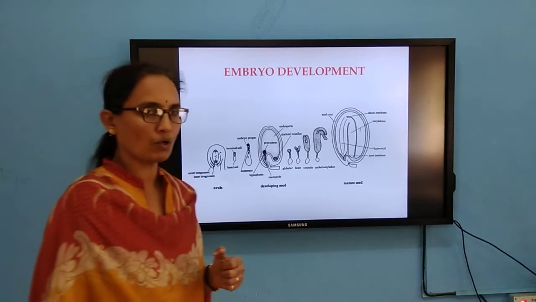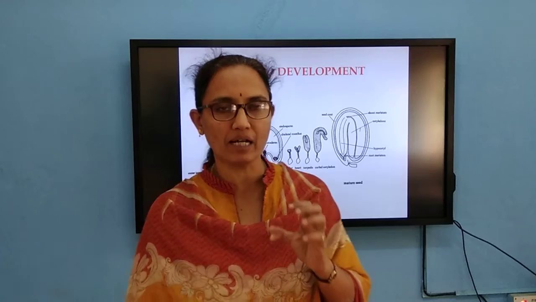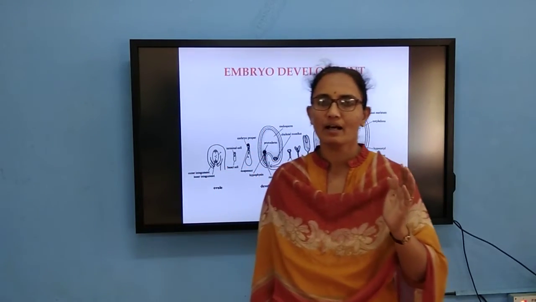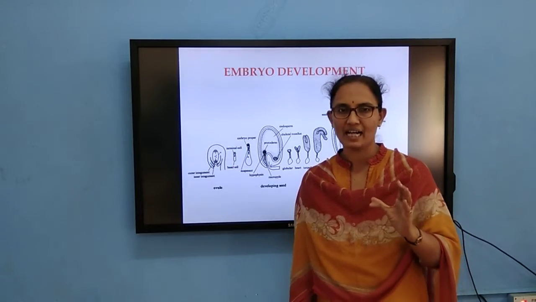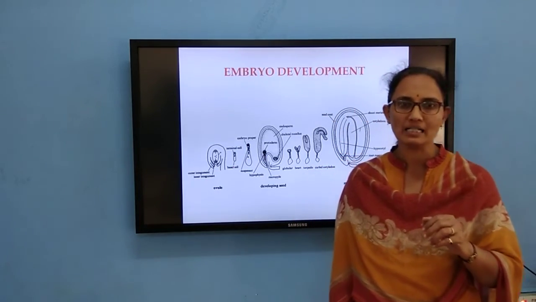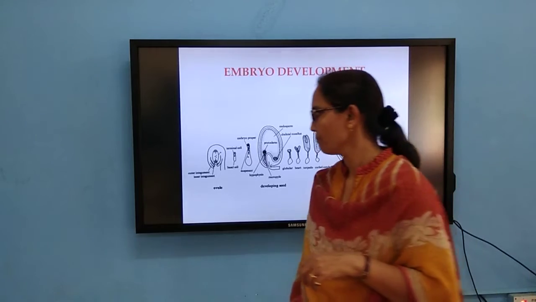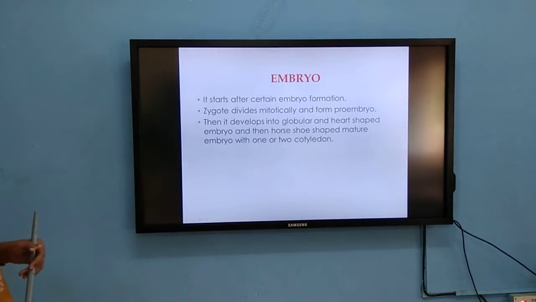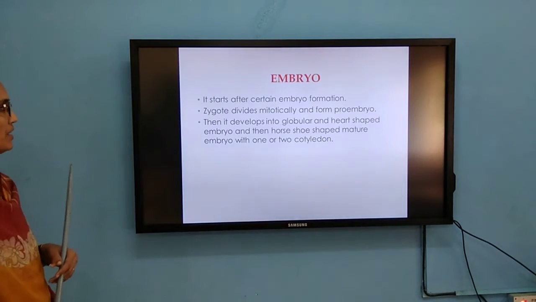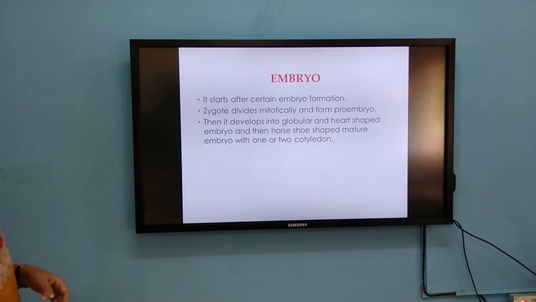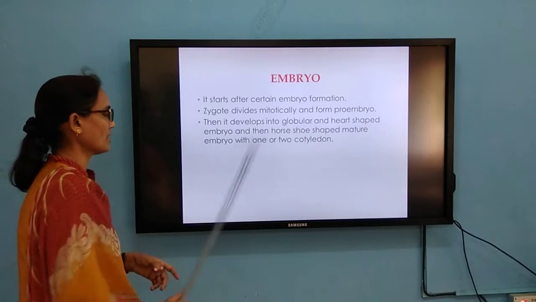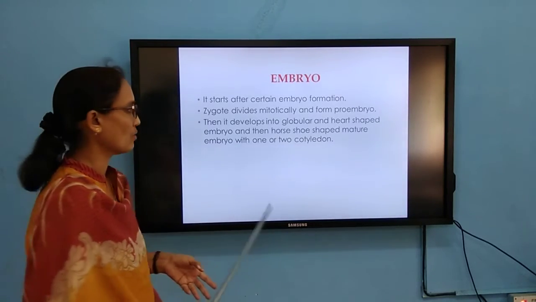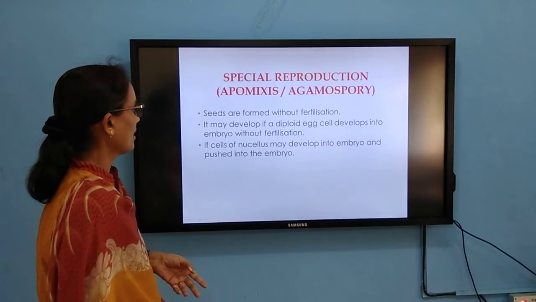Then in the monocot embryo, as there is only one cotyledon, it is pushed to one side. That cotyledon is called the scutellum. The zygote divides mitotically to form the proembryo, then the globular, heart-shaped, and horseshoe-shaped mature embryo with one or two cotyledons.